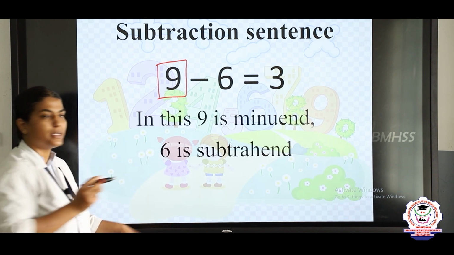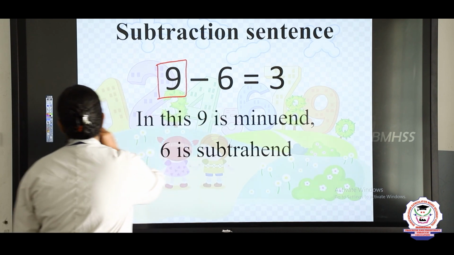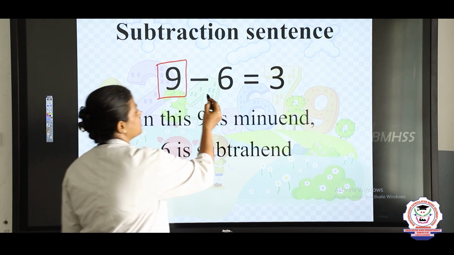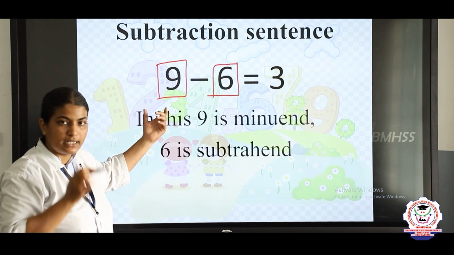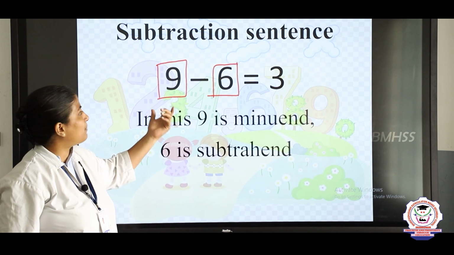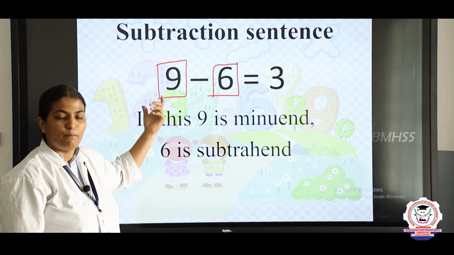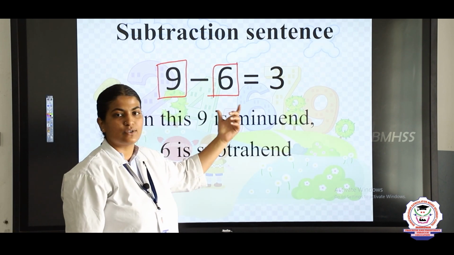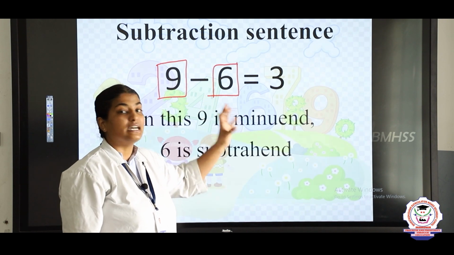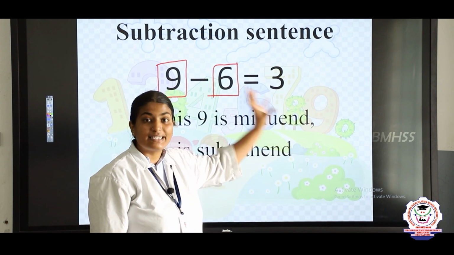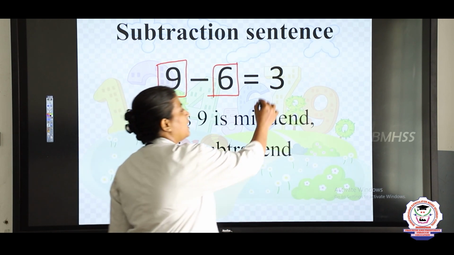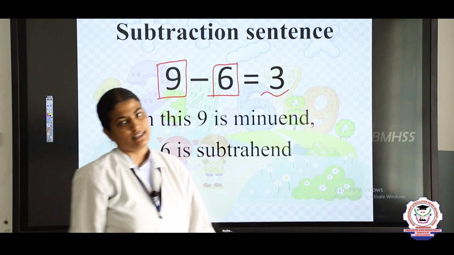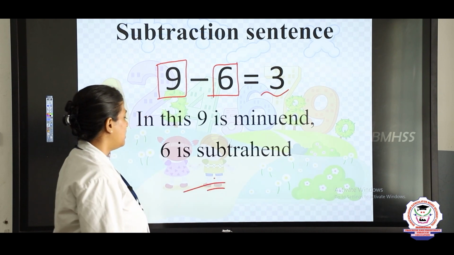So, which is the smaller number here? 6 is the smaller number here. So, 6 is known as the subtrahend. The greater number in the subtraction sentence is known as the minuend and the smaller number is known as the subtrahend. The answer or the result which we get by subtracting these two numbers is known as the difference.